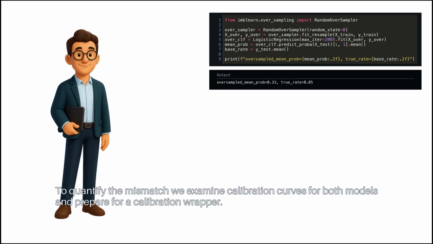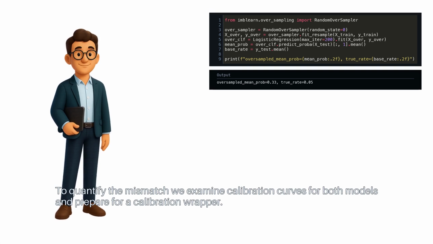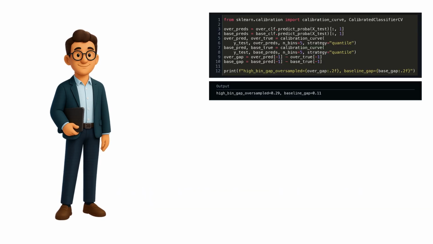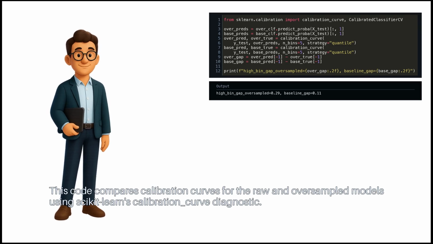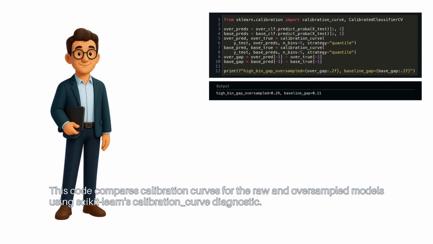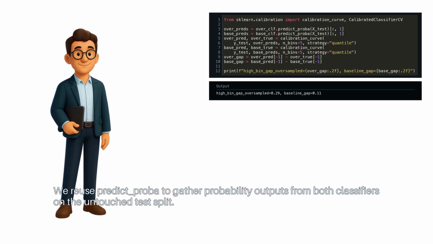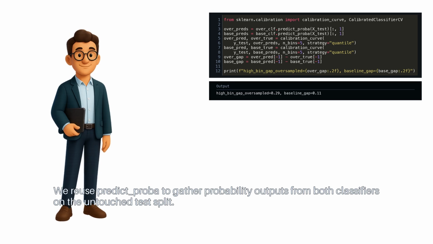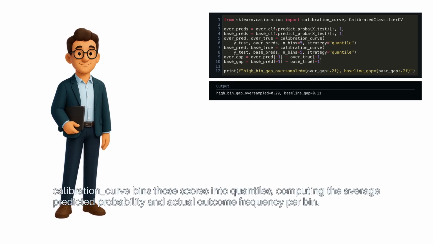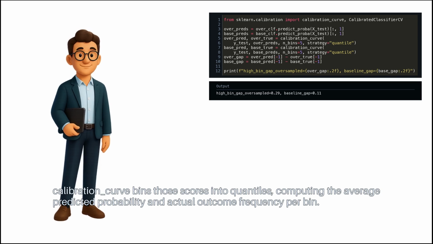To quantify the mismatch, we examine calibration curves for both models and prepare for a calibration wrapper. This code compares calibration curves for the raw and oversampled models using scikit-learn's calibration_curve diagnostic. We reuse predict_proba to gather probability outputs from both classifiers on the untouched test split. Calibration curve bins those scores into quantiles, computing the average predicted probability and actual outcome frequency per bin.